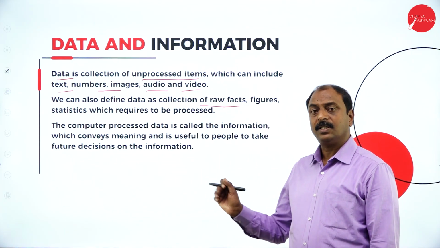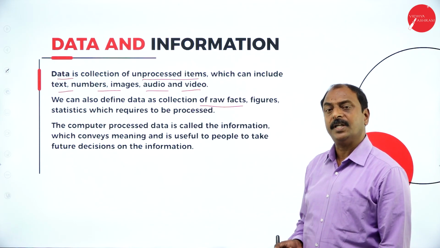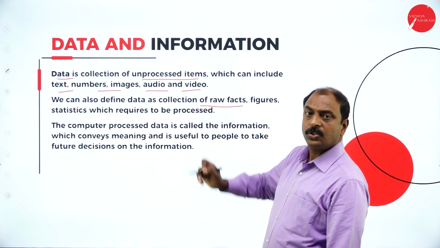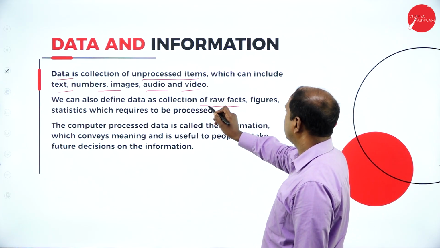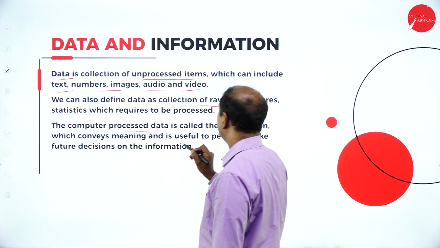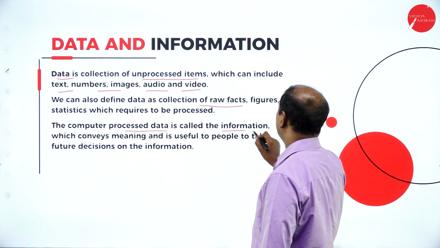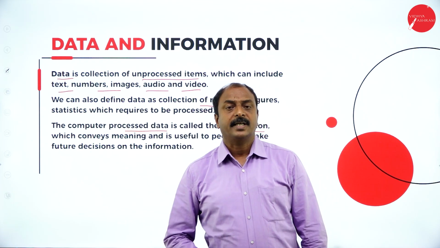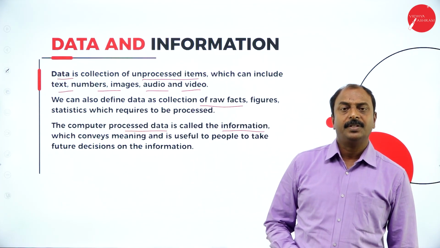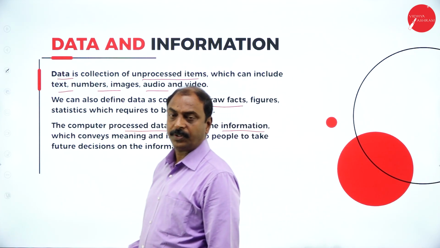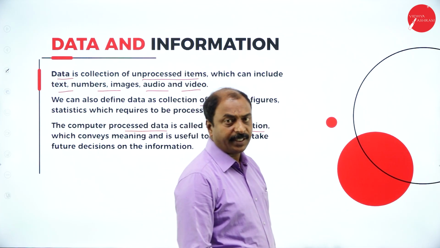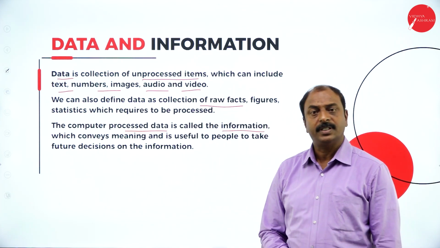That is a very good example of different types of data. So data is a collection of unprocessed items, which is why it is called raw facts. The computer processes the data and the result is called information. As I told you, it is a data processing unit, and with the help of the data provided, the computer processes the data and finally gives us the result.